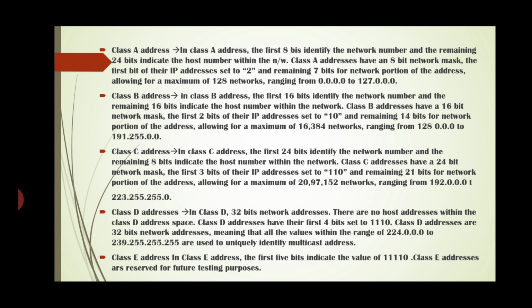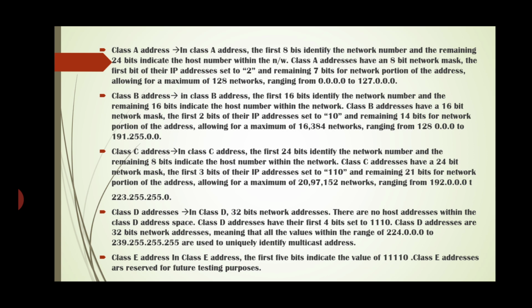127.0.0.0. Class B. In class B, the first 16 bits identify the network number and the remaining 16 bits indicate the host number within the network. Class B addresses have a 16-bit network mask.